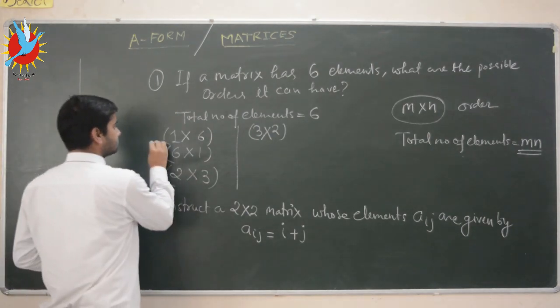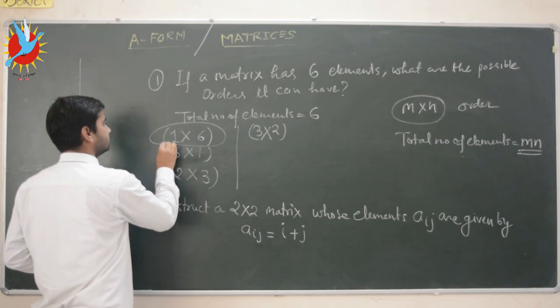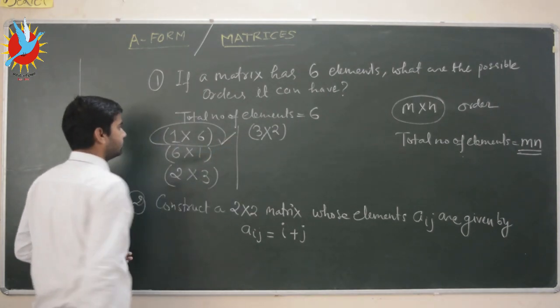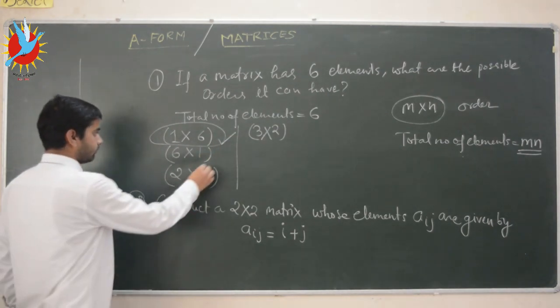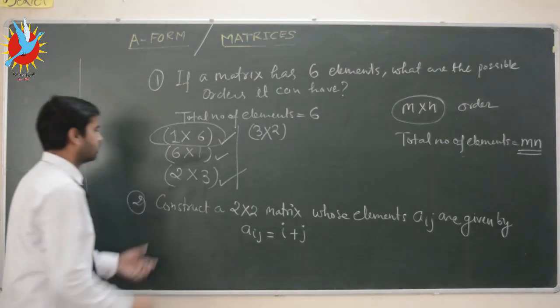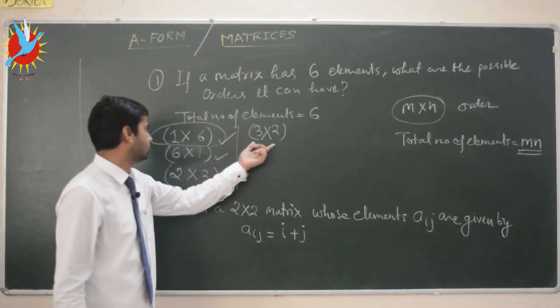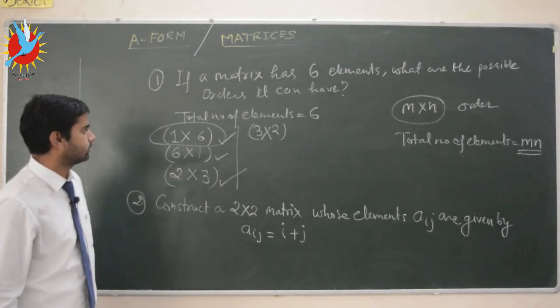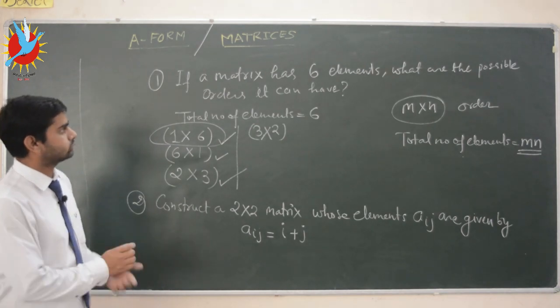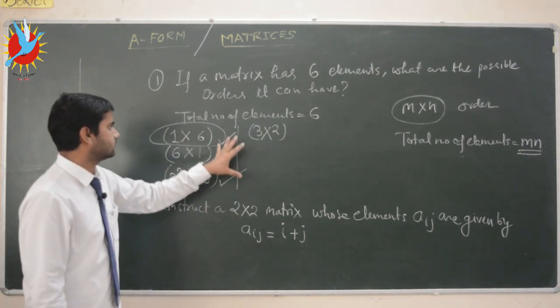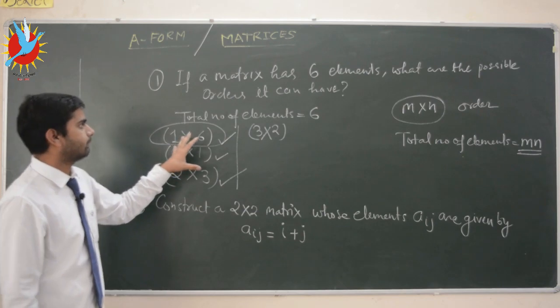First, that matrix which has 6 elements can have orders like 1 by 6 and 6 by 1. Okay, possible orders of that matrix will be 2 by 3 or 3 by 2 or 1 by 6 or 6 by 1. So total 4 possible orders. So this will be the answer, possible orders of that matrix.